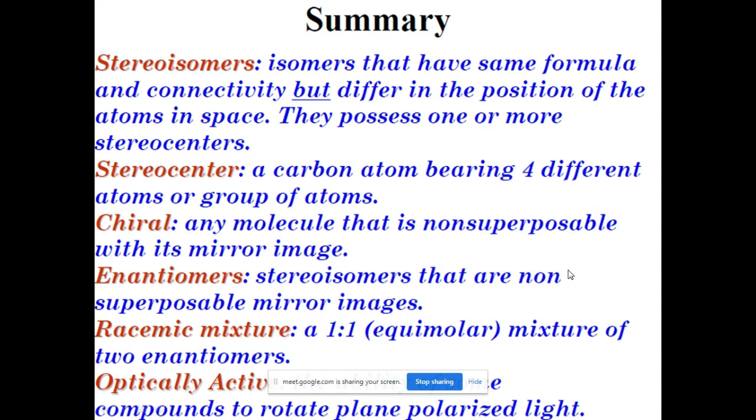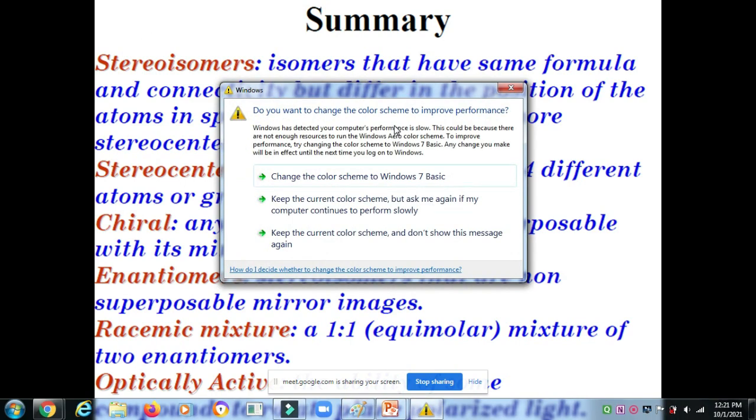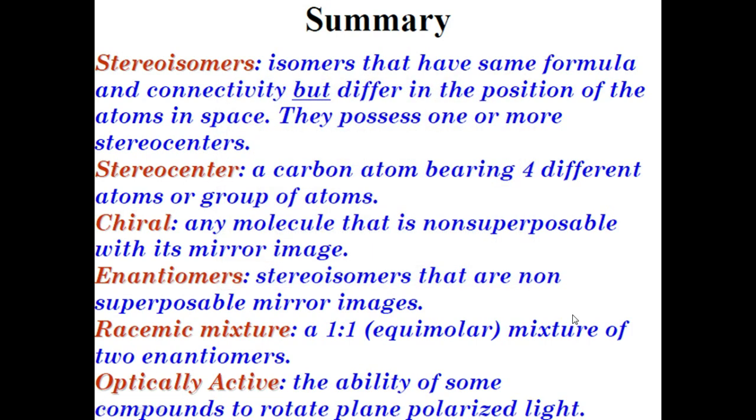Here I am concluding my talk. Stereoisomerism is about the same formula and connectivity, but different positions of the atoms in space. They possess one or more stereocenters, right? With stereocenters we are talking about chirality, enantiomers, racemic mixtures, and optical activity. What is isomerism? There are two types: structural isomerism and stereoisomerism. I focused only on stereoisomerism. Stereoisomerism has two types: configurational isomerism and conformational isomerism.